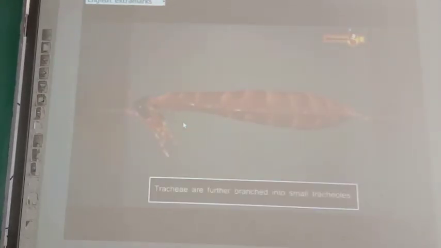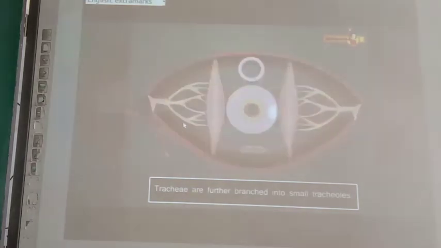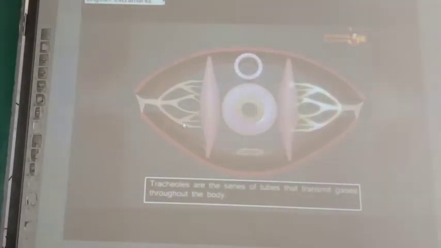During the process of respiration, the oxygen-rich air rushes into the tracheal tubes through the spiracles. These tracheae are further branched into small tracheoles. The tracheoles are a series of tubes that transport gases throughout the body. Oxygen diffuses into the body tissues from the tracheoles and finally gets absorbed by all the cells of the body. In return, carbon dioxide that is produced as a byproduct from the cells is released by the cells of the body.